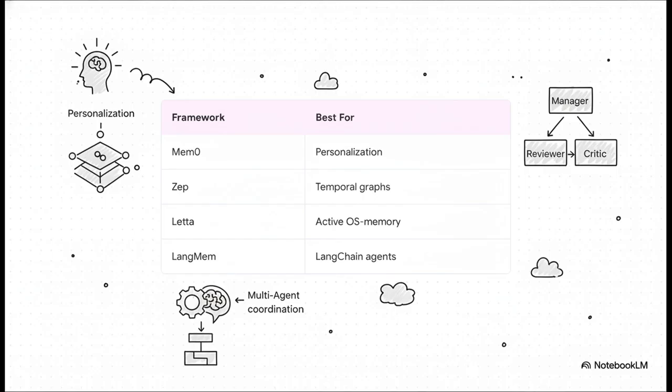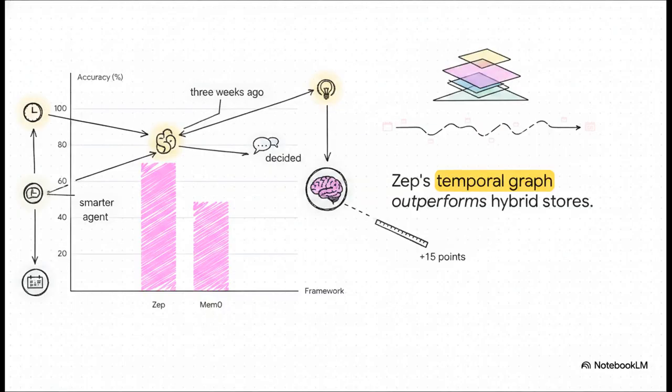Or maybe you need Mem0 for personalizing a consumer chatbot. It all depends on the goal. Just look at the numbers. When asking an agent what was decided in a meeting 3 weeks ago, architecture is quite literally everything. Zep's temporal knowledge graph actually outperforms standard hybrid stores like Mem0 by nearly 15 points on the LongMemEval benchmark, 63.8% versus 49%. How you structure memory directly dictates how smart the agent appears over time.